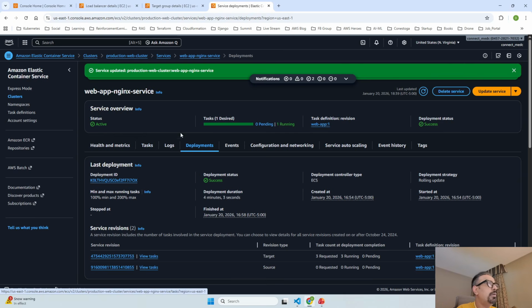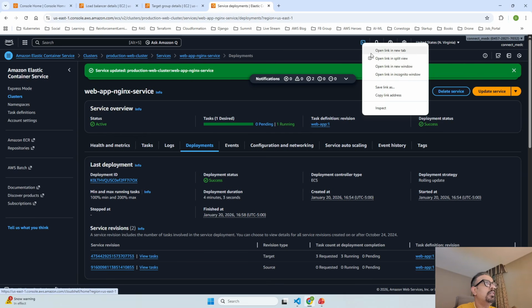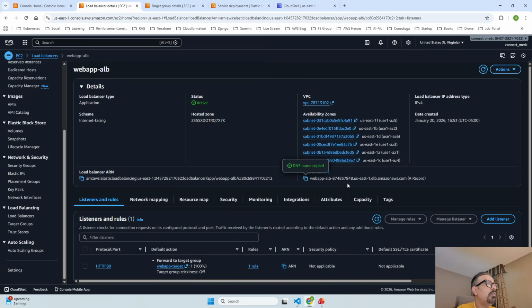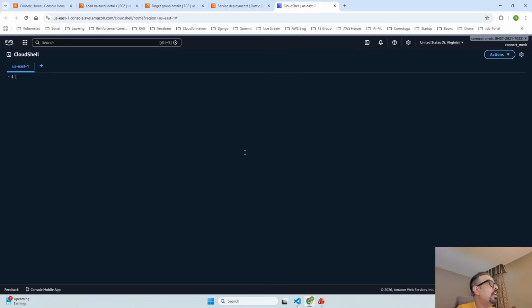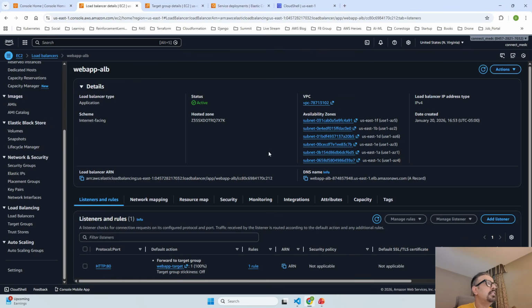service. Now what I'm going to do is open the Cloud Shell in a new window. Once my Cloud Shell opens, I will go back to our load balancer. Inside our load balancer, we will have to copy this DNS. So before that, I will close this, and over here, I will run a command: while true; do curl http://our DNS name, which I will copy and paste over here.